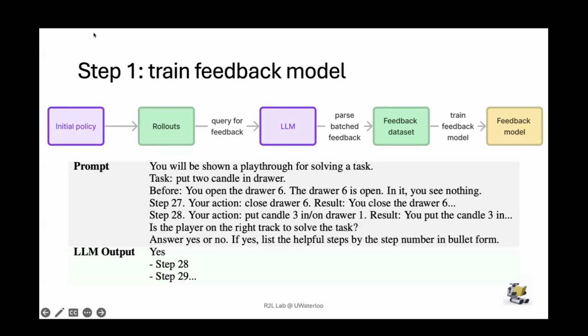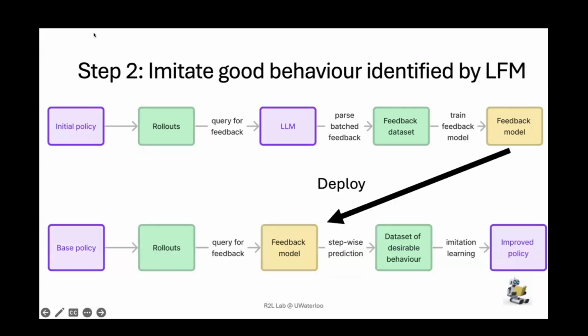So essentially this feedback model, which is this yellow box at the end, considers the history of interactions, and it tells you if the most recent interaction is productive or not. So now we can start to deploy this model.